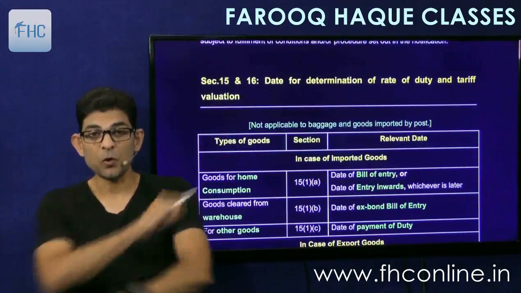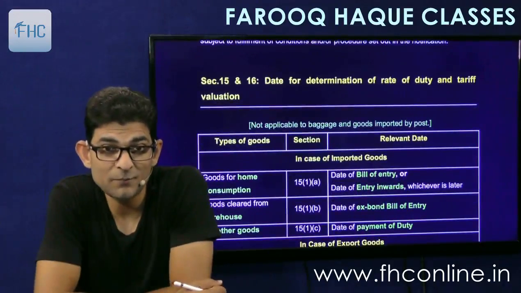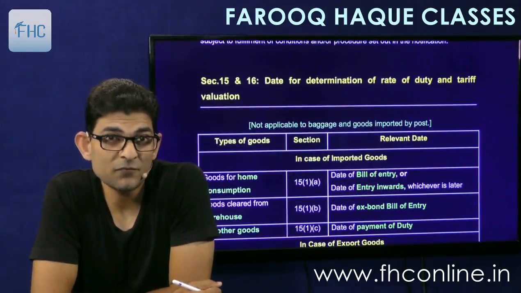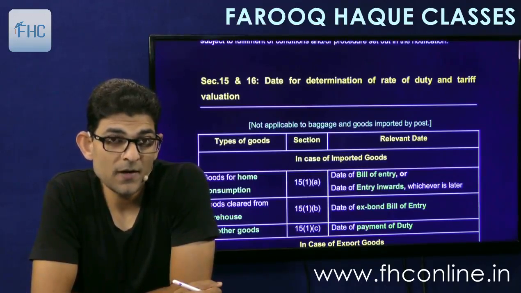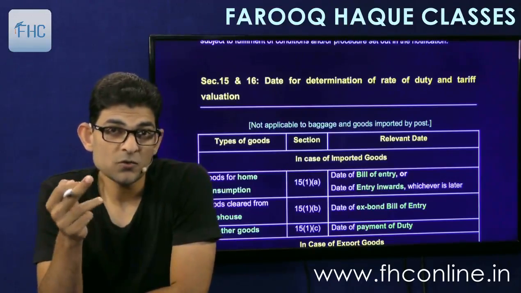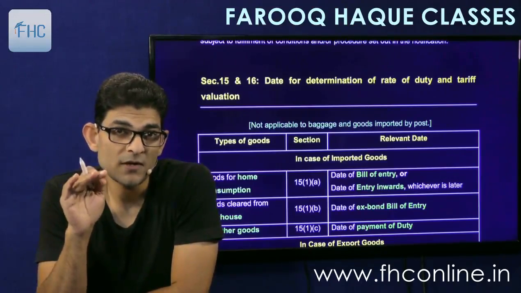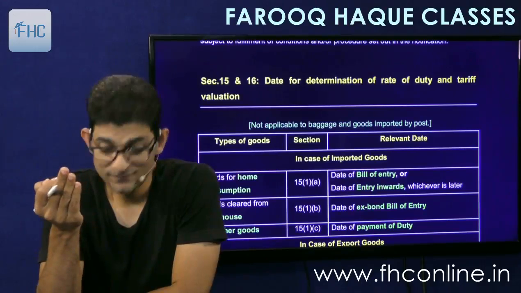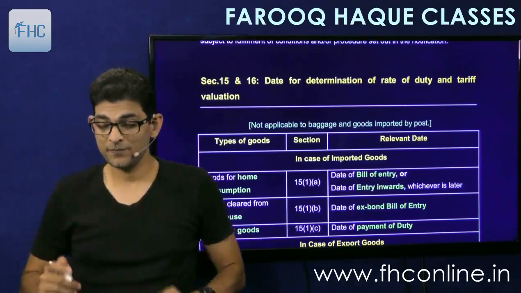Then comes the important section, very important, mark it: sections 15 and 16. Date for determination of rate of duty and tariff valuation. Tariff valuation means value fixed by the government. The government fixes the value by notification, and then they can issue another notification to change the value. So it keeps happening.